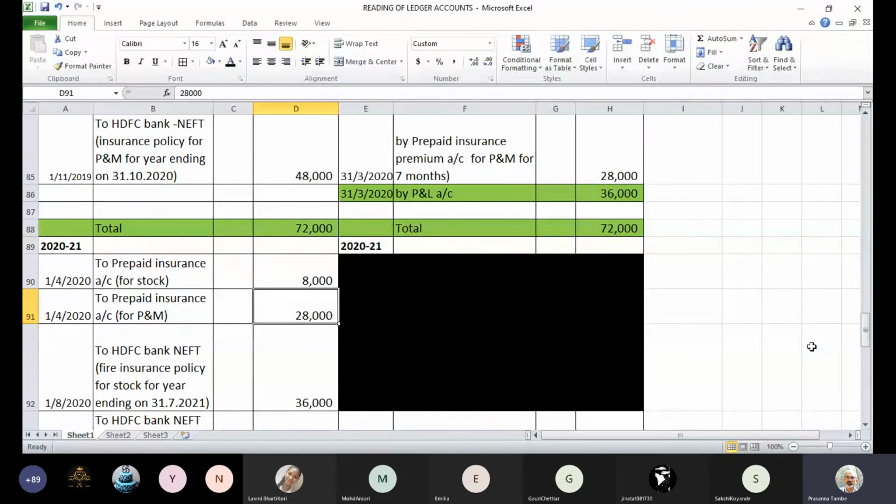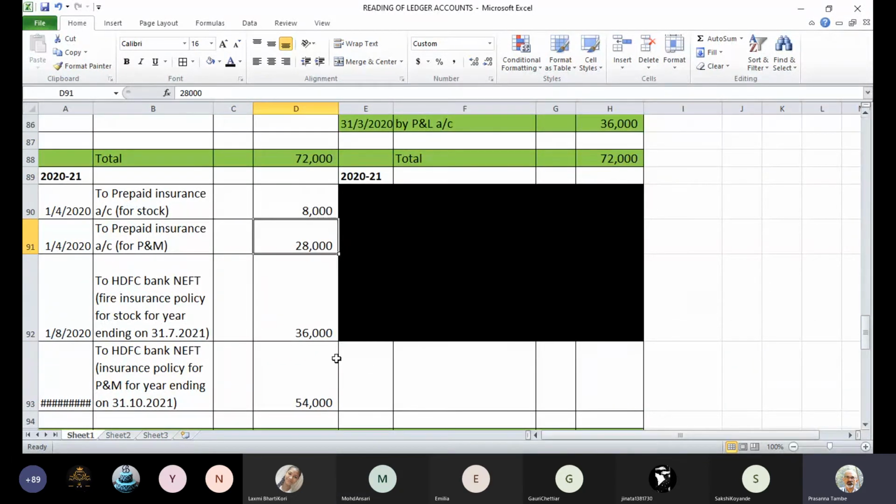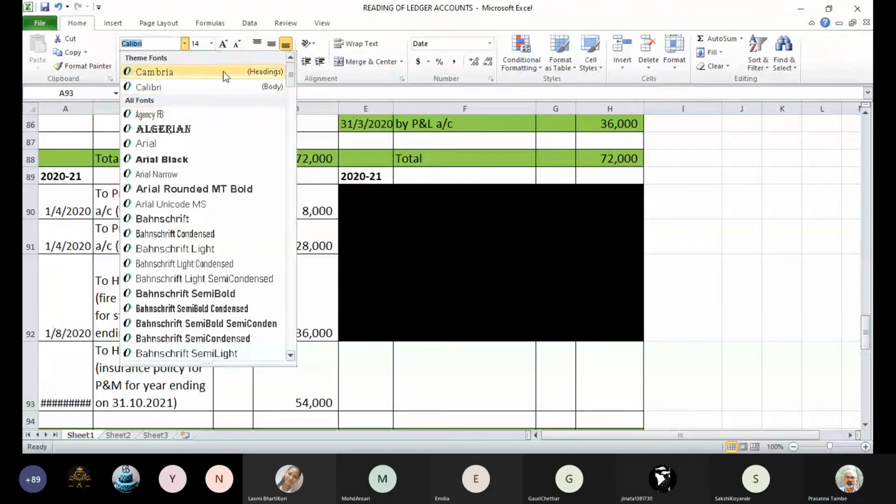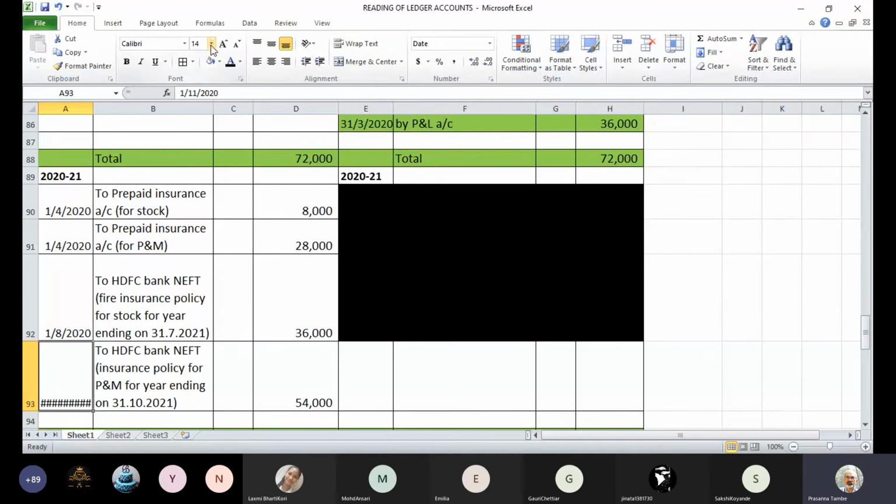Okay. Now going further, you have two more entries in the insurance account. One is on 1st August: to HDFC Bank NEFT, fire insurance policy for stock for the year ending on 31st July 2021.